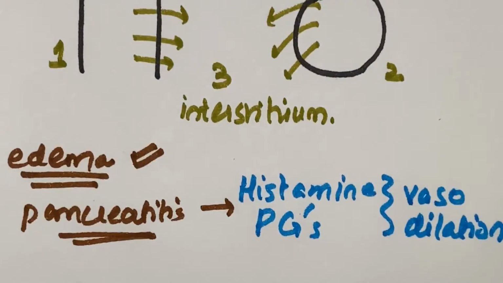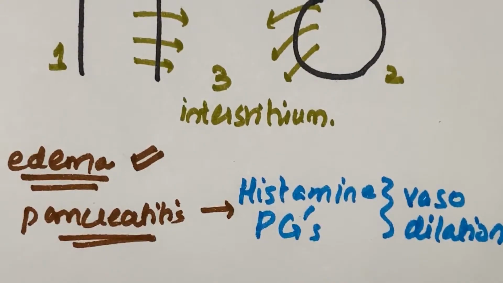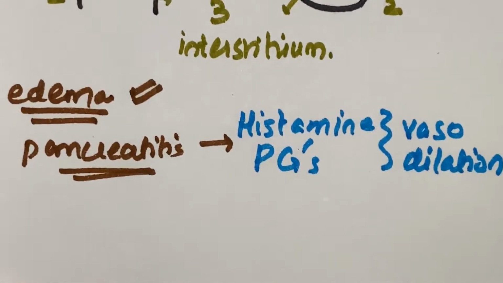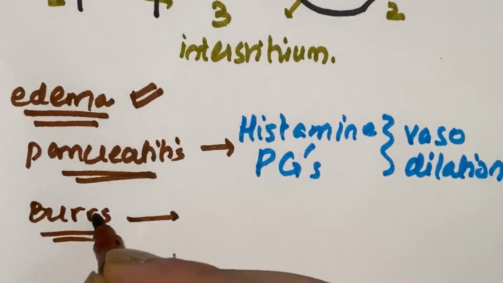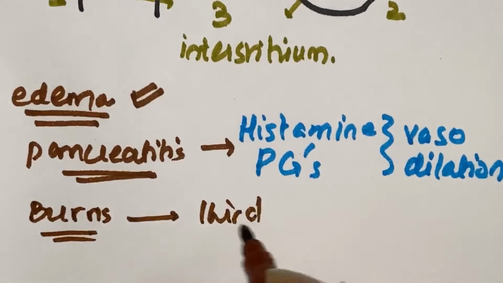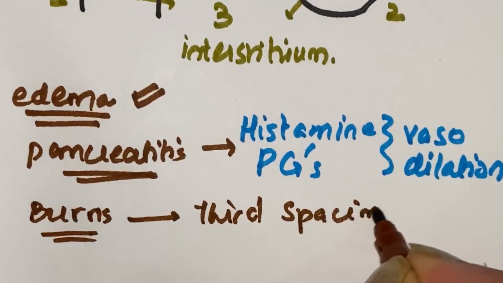Now another very important point, like again in burns, what happens in burns? There is increased loss of fluid, and it can also lead to third spacing. Now why does third spacing occur in burns?